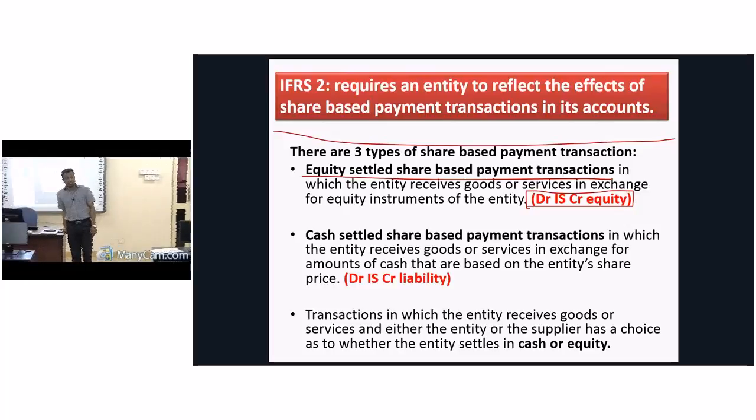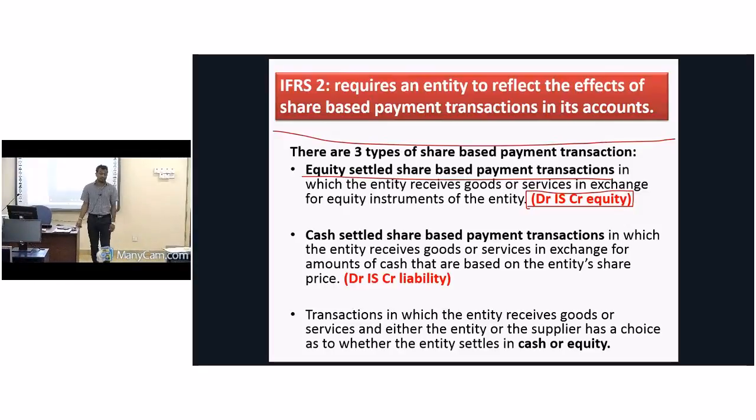Same thing we will discuss in IFRIC number 15 or 17, I can't remember the number. We call it non-cash distributions to owners. If any company pays dividends in the form of non-cash modes, dividends also can be paid like this. Let's assume these are my shareholders. I propose dividends to you, but don't pay cash. What I tell you is, you come and buy goods and services from my outlets. Possible. Some companies did something like that. You go and buy goods and services from KFC. Possible. So we will discuss it later anyway under IFRICs.